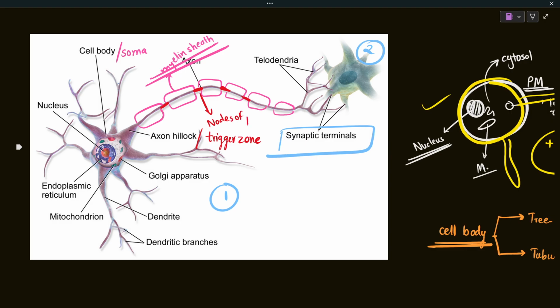Nodes of Ranvier. This part is very important, because at the axon hillock the action potential is generated, and it is regenerated at the nodes of Ranvier, because the nodes of Ranvier have a specific composition of receptors and ion channels, which are important for action potential regeneration. So the first action potential is generated at the axon hillock, and then it will be regenerated at the nodes of Ranvier.